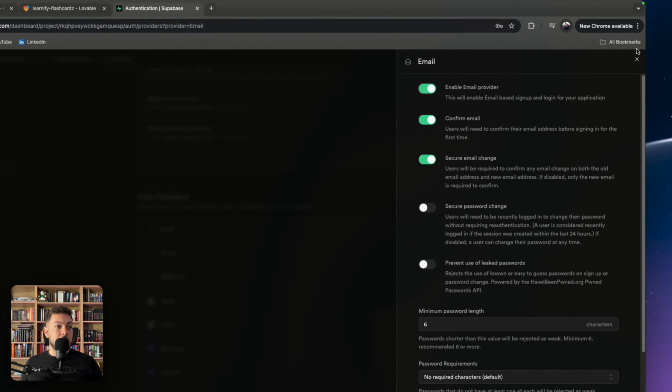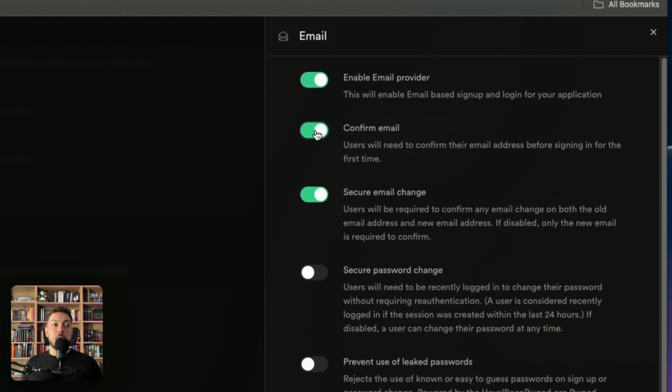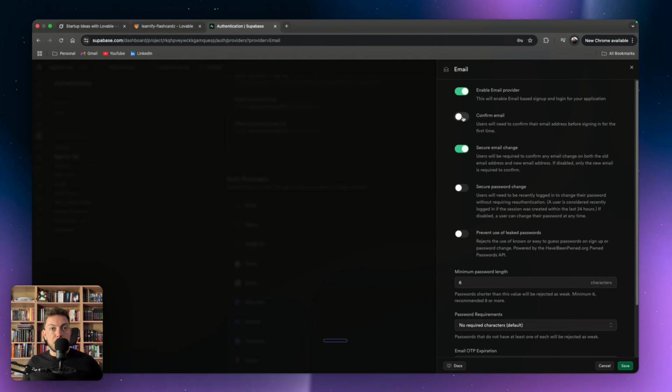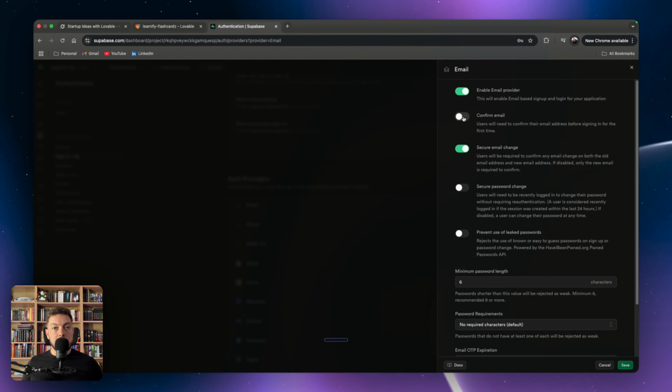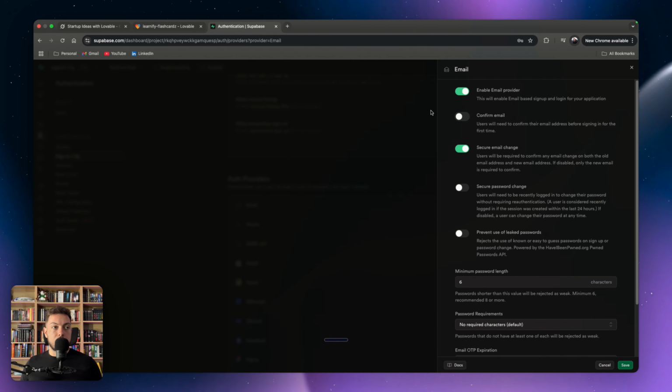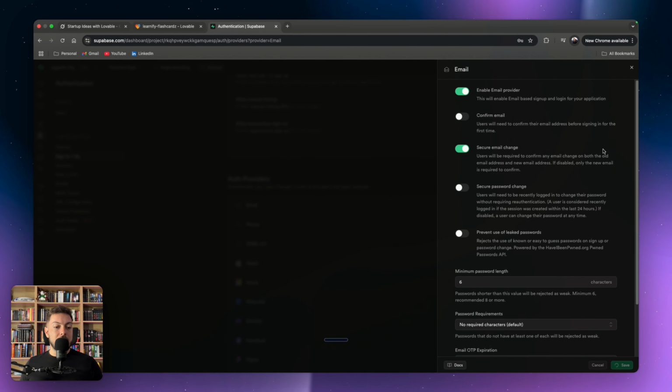So you want to come to email and you want to untick confirm email just for now while we test, so that you don't have to confirm email, else you'll never be able to sign in, because when you sign up, it says confirm your email and it's not connected to the internet, so you won't be able to. So once you deploy, you can come and enable this, then you'll be sorted. So just go there, save that, boom.